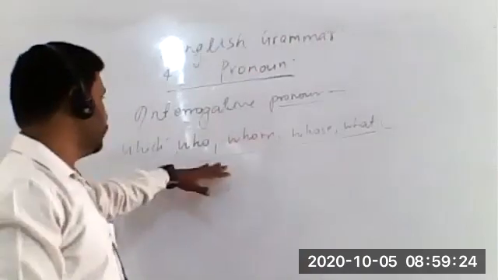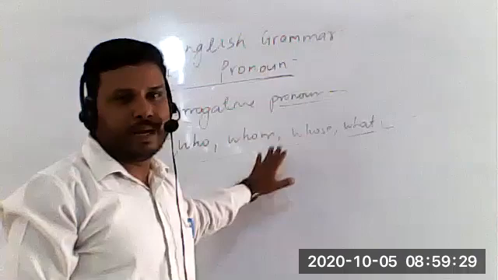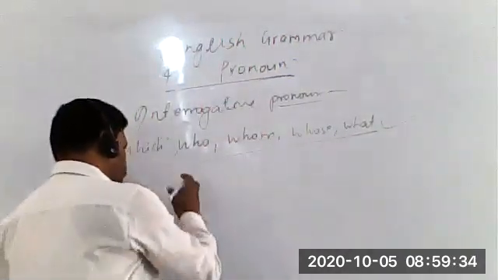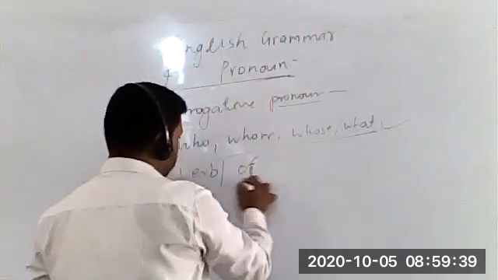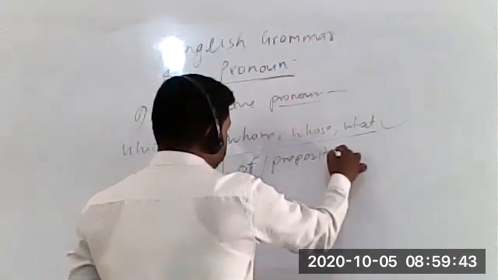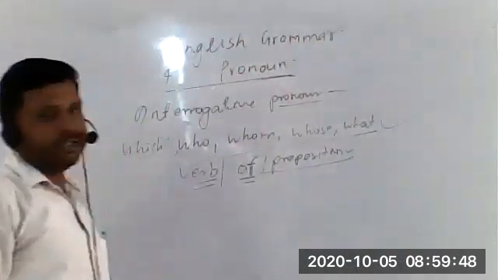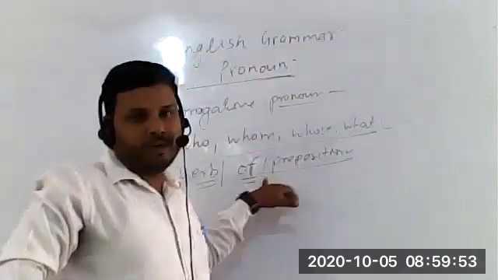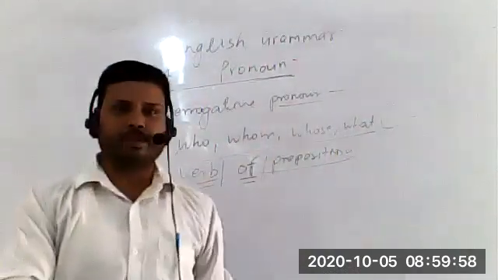Once again, understand this: if these words are used like an interrogative pronoun, then a verb should come after them. In the examples you can clearly see either a verb should come, or the preposition of, or any preposition should come. So two things you can keep in mind. You can clearly see all the examples in your book.